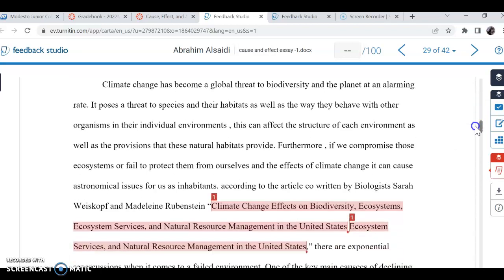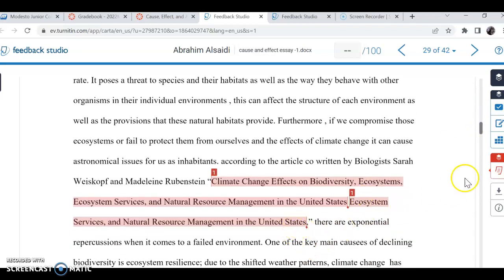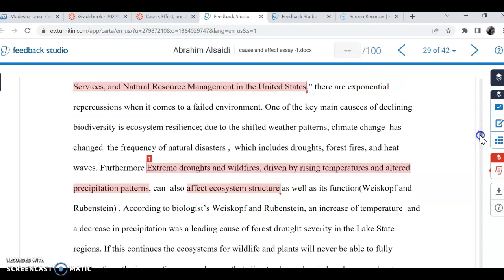And anything that's in quotation marks like this, no problem. But anything that's not in quotation marks like this, you have to reword it. 17 words in a row, same as the original. And the strictest definition of plagiarism is 3 words in a row, same as the original. So you need to restructure that sentence.